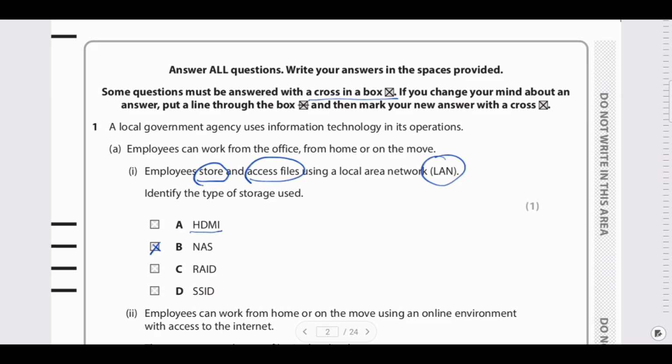RAID is nothing but Redundant Array of Inexpensive Disks. We use it with multiple hard disks, which are made into one logical disk. Option D, that is SSID. SSID is nothing but the Service Set Identifier. It's just the name of your Wi-Fi network. So the best suitable option is D.